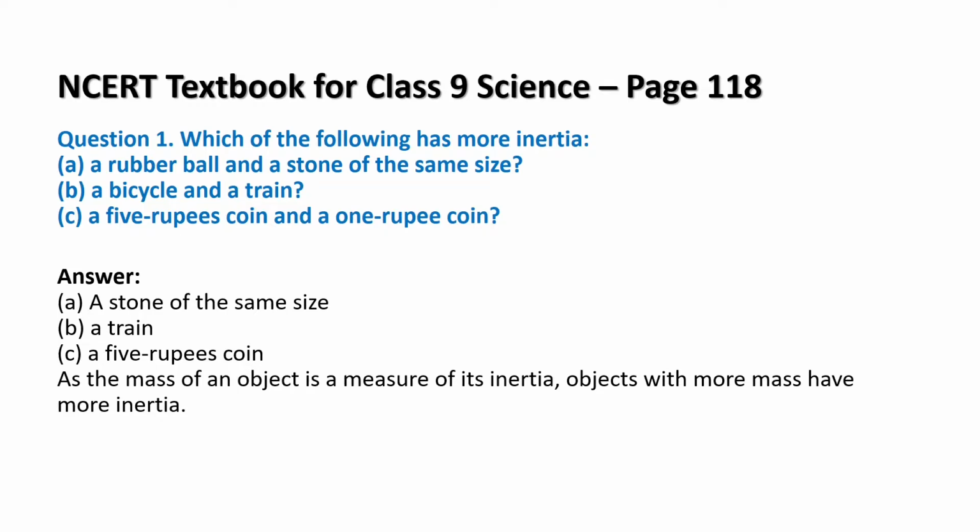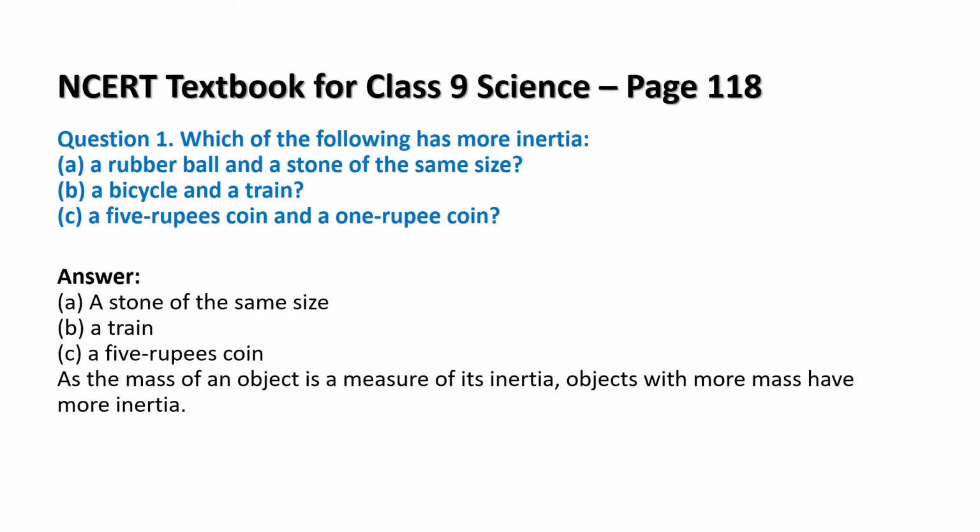If we compare the mass of the bicycle and train, we can tell that the train has a very large mass compared with the bicycle. Here also we compare by mass, and therefore the train will have more inertia compared with the bicycle.